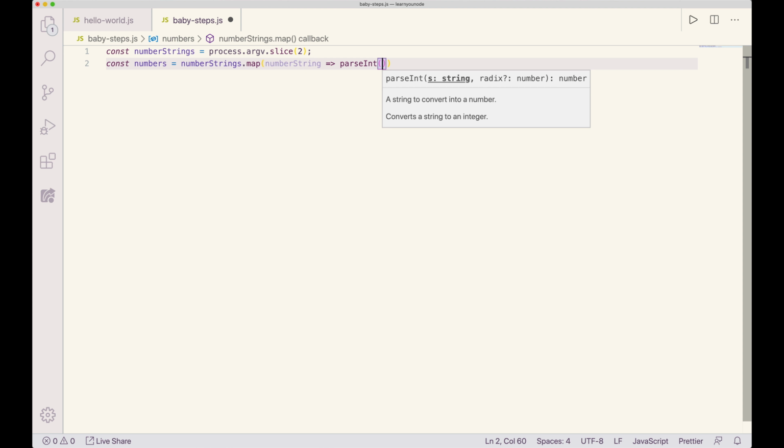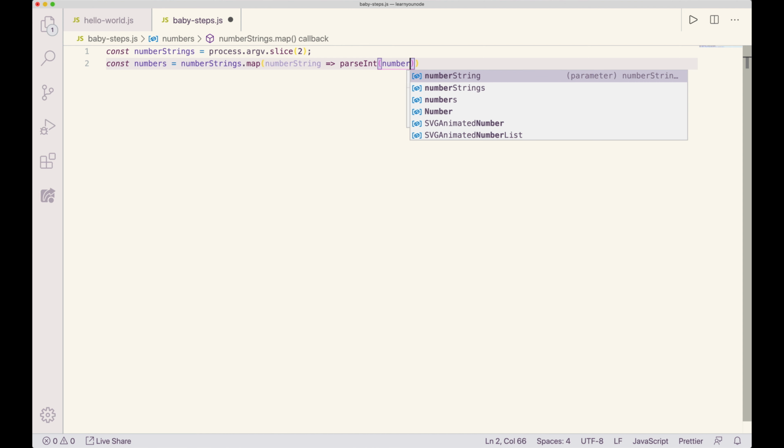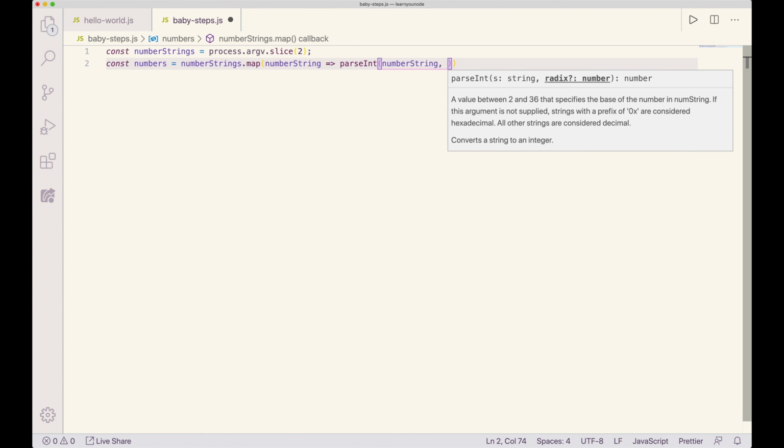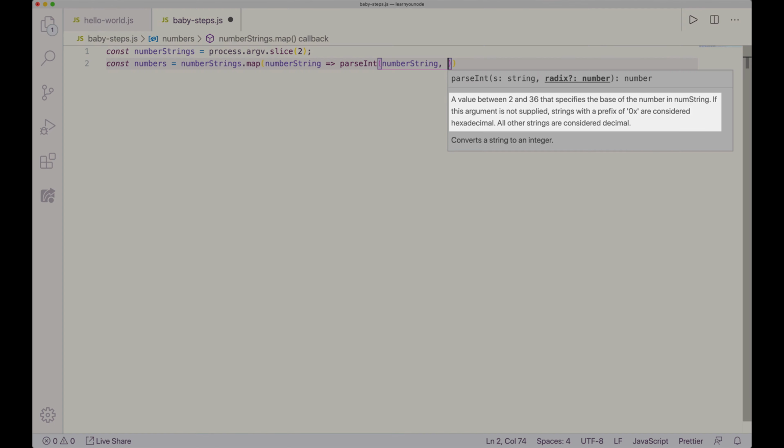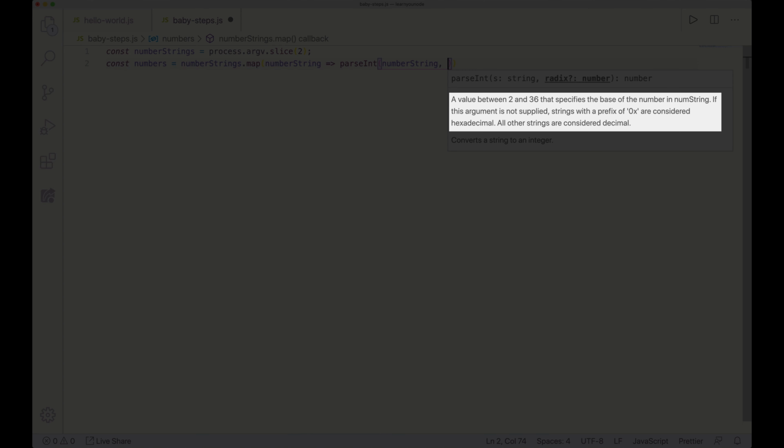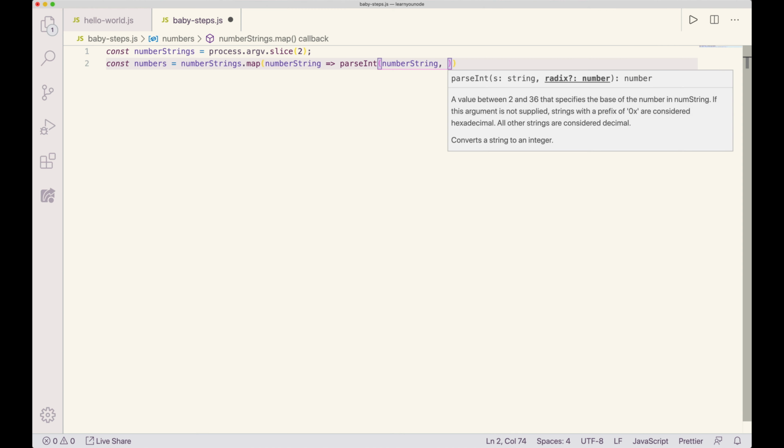Okay, and parseInt, as code is helpfully telling us here, takes first a string, which is the number to be converted, and then a radix. I hope I'm pronouncing that right. And the radix, actually, let me get to that, and then hopefully it'll explain it to us. The number we're going to be parsing, or the number string, is numberString. And now we're at the radix, which is a value between 2 and 36 that specifies the base of the number in numString. That means what number system basically are we converting this to?